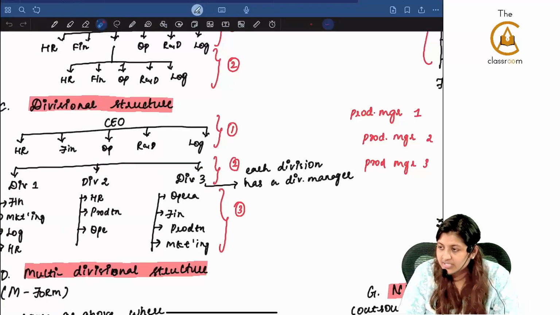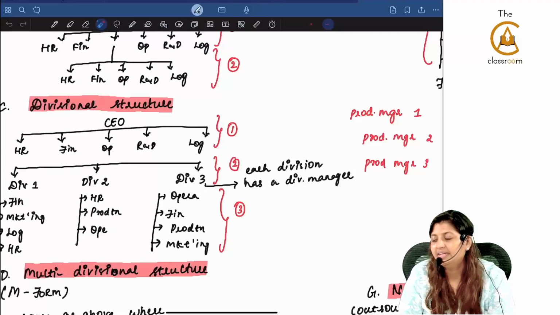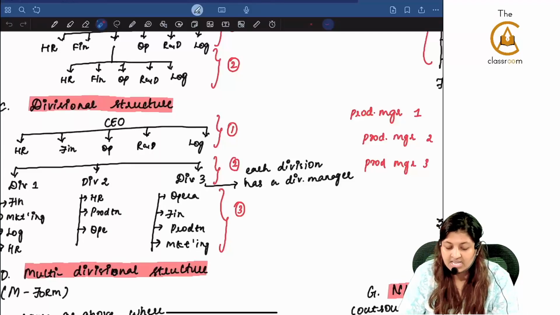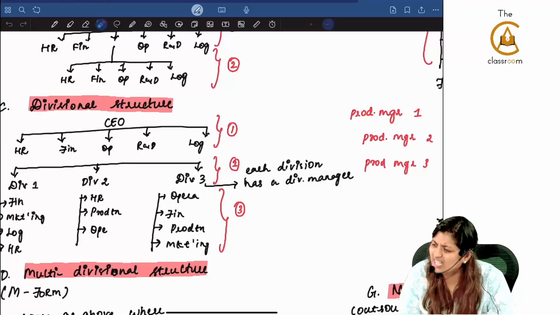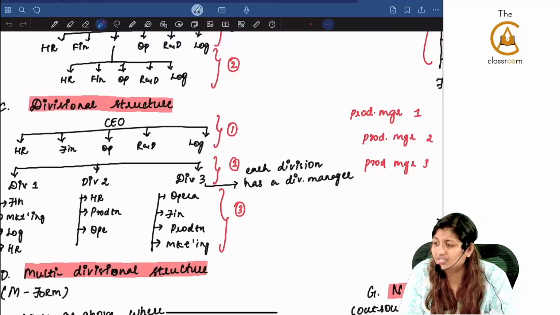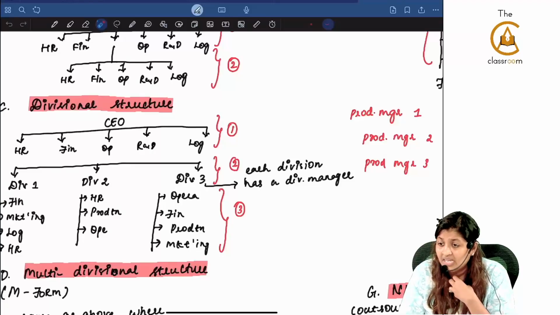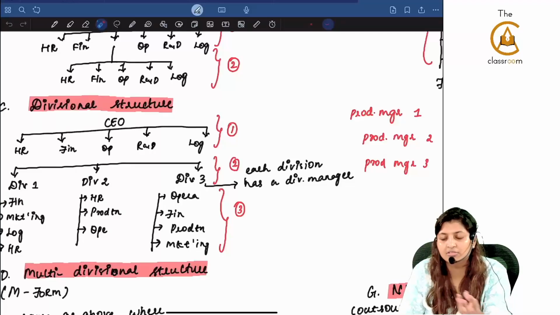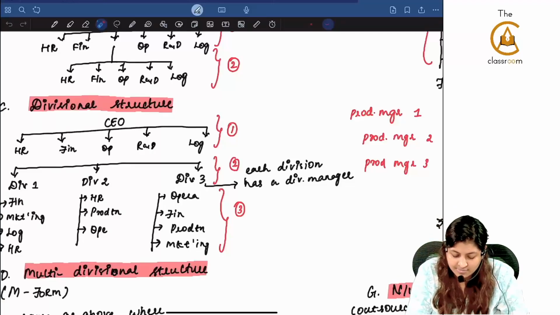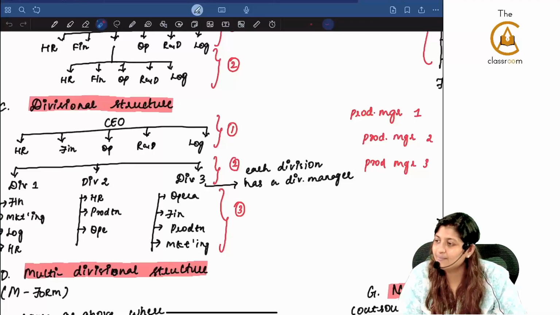So these divisions can be based on geographical area, it can be based on product or service, it can be based on customers, it can be based on process. What kind of customers and all, how can you keep as division? Say I am a publication company, I am printing books for colleges, schools, and for CA also, then those will be three different divisions. So customer base is also, I can have multiple divisions.